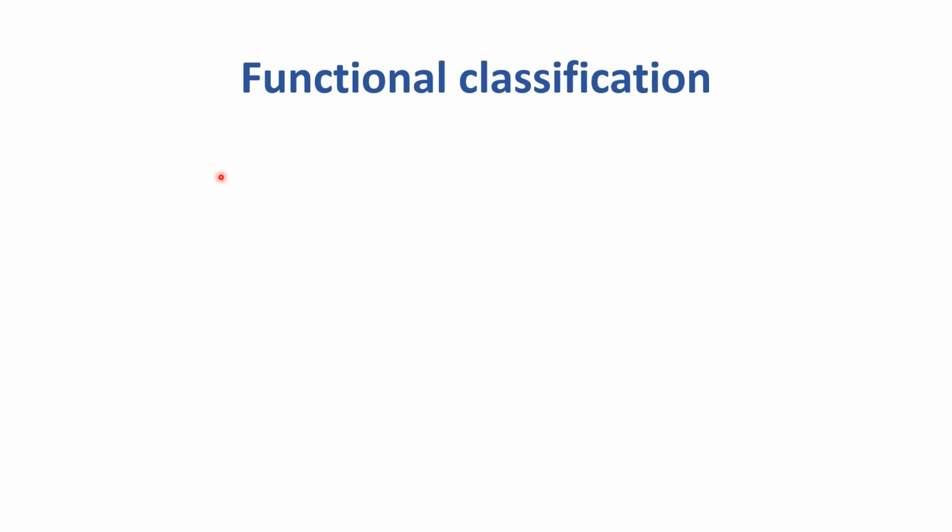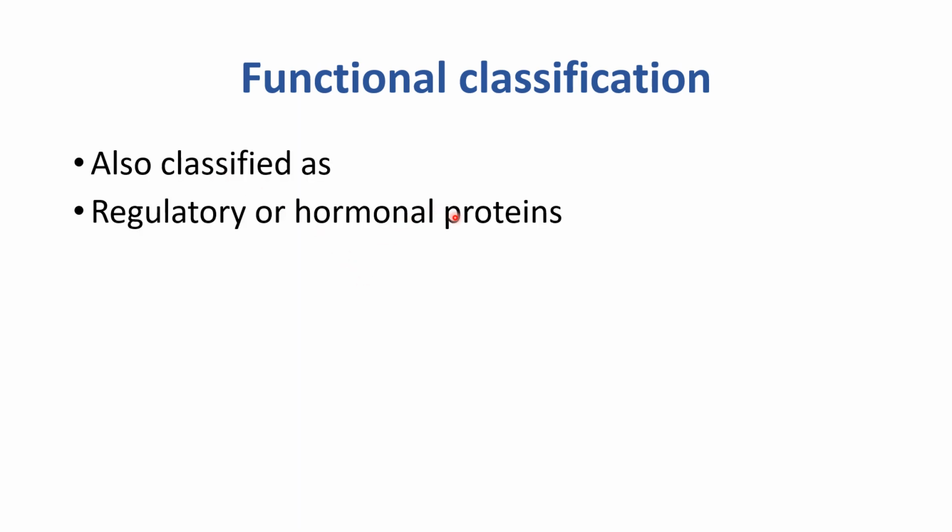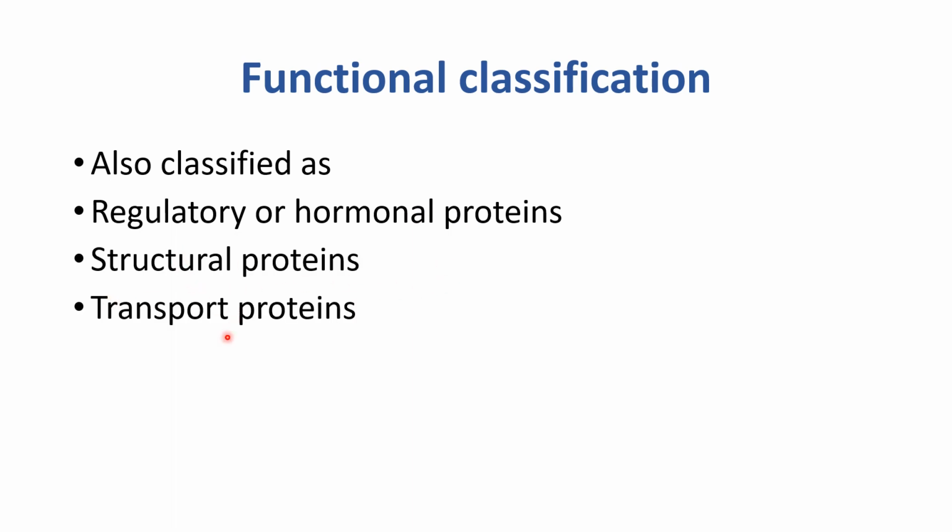Next, on the basis of functions, proteins are classified into regulatory or hormonal proteins, structural proteins, transport proteins and genetic proteins. Regulatory और hormonal proteins जो कि protein hormones होते हैं, structural proteins जो plasma membrane बना रही होती हैं, transport proteins like hemoglobin and genetic proteins like जो हमारे DNA का part होती हैं like histoproteins, histones.